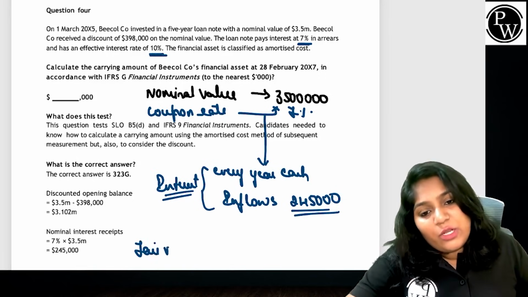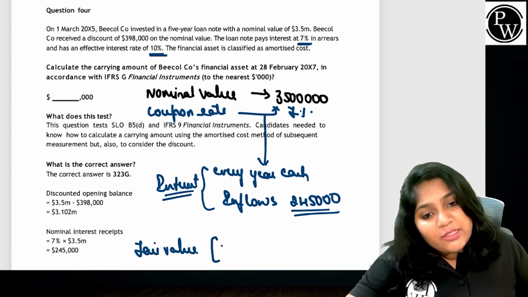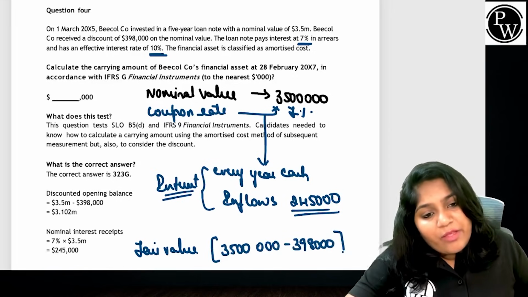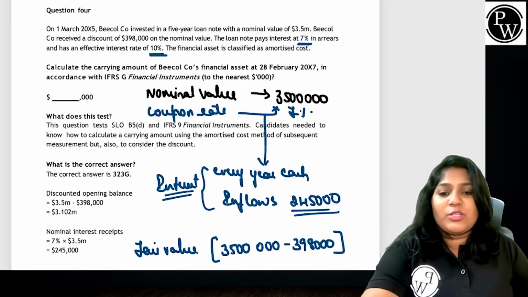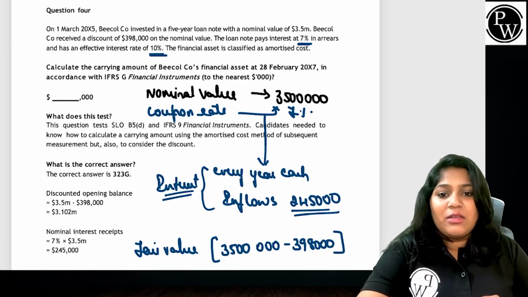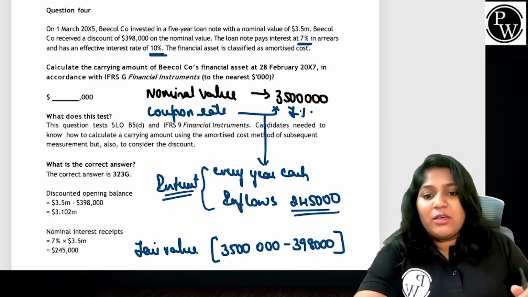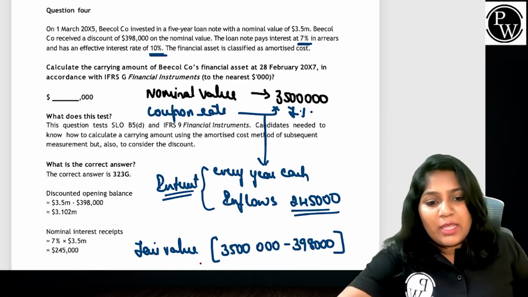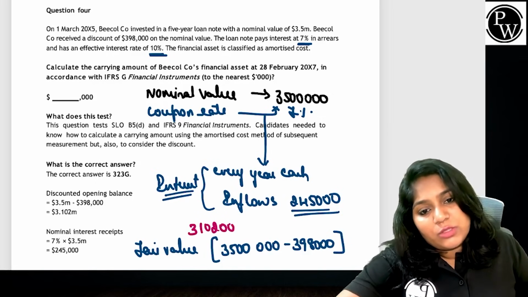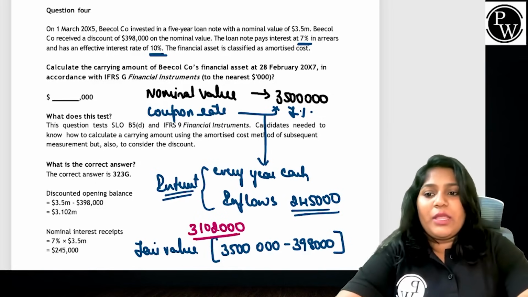But understand what my fair value will be, guys. My fair value will not be 3.5 million. It is 3.5 million minus the discount of $398,000. The fair value of this transaction is $3,102,000. This is my opening balance.